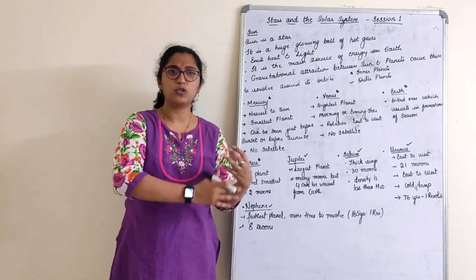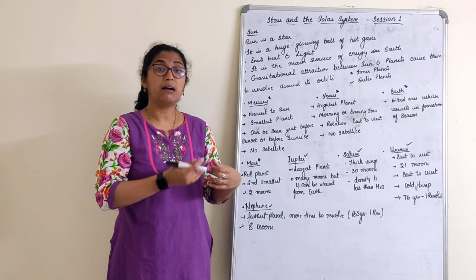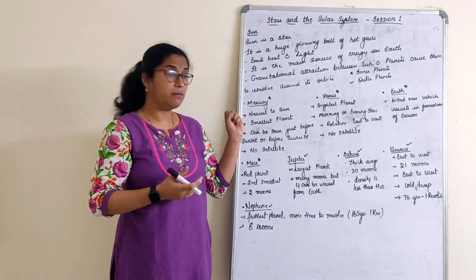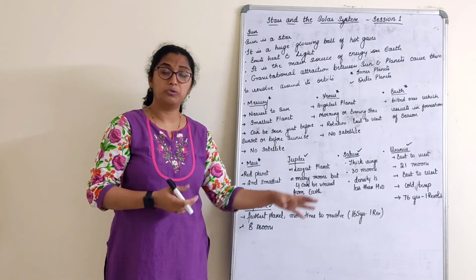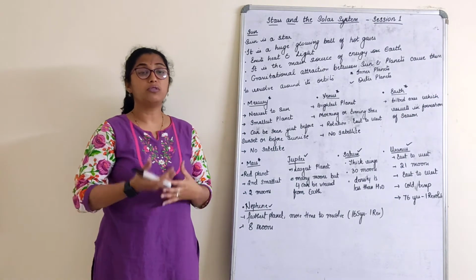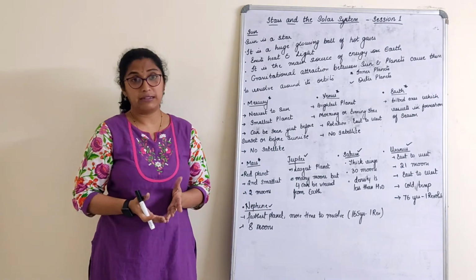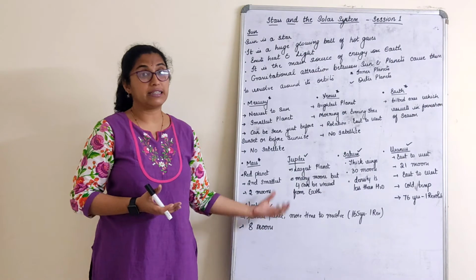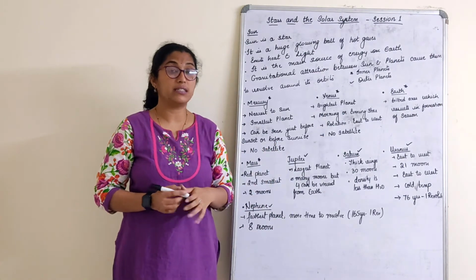Planets have to satisfy criteria about temperature, rotation axis, moons, so many things. Pluto did not fit into this category, so Pluto was termed a dwarf planet.